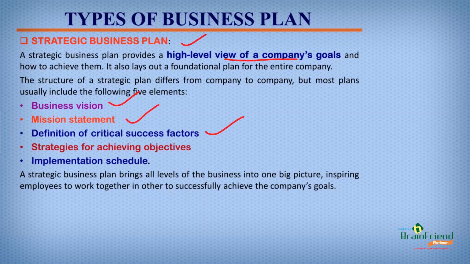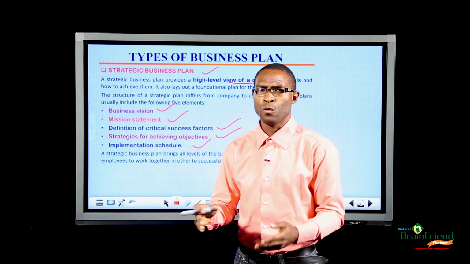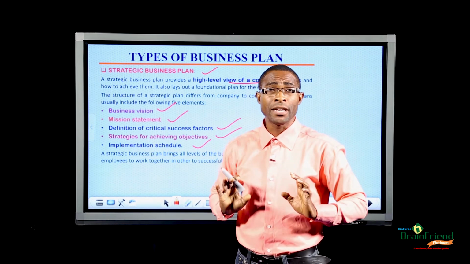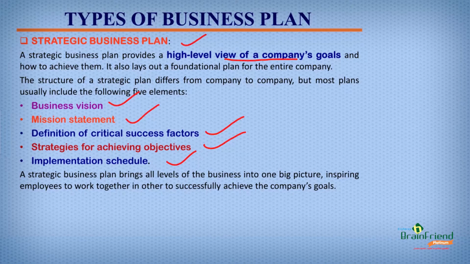Going further, we have strategies for achieving objectives. They have the best engines. They are offering the best customer services. These are strategies they are adopting to hit the market. And then lastly, implementation schedule. How are we going to do this? Okay, on Mondays and Wednesdays, we are going to go to various firms advertising our products. That's them bringing their market to you at your comfort zone. So when we are looking at strategic business plan, we are looking at a business plan that covers these 5 elements.